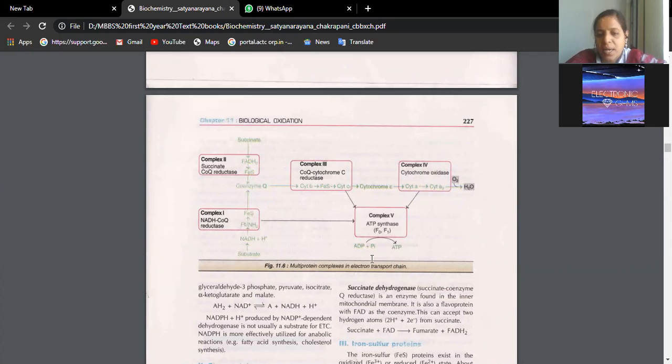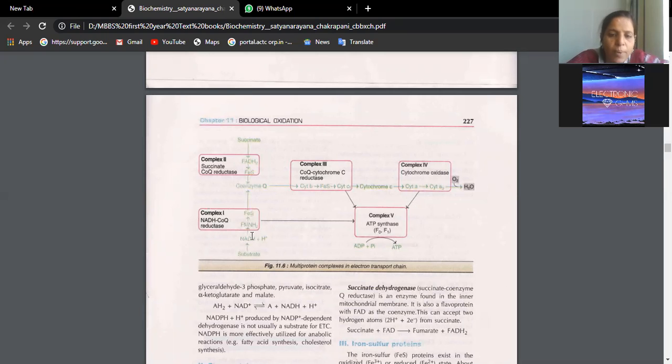Multi-protein complexes in the electron transport chain. Put a star mark. This only you need to elaborate in order to write about the electron transport chain. See here you have substrate. I told you substrate can be either carbohydrate or fat or protein. It is being converted to NADH plus H plus. Then FMNH2, FeS.